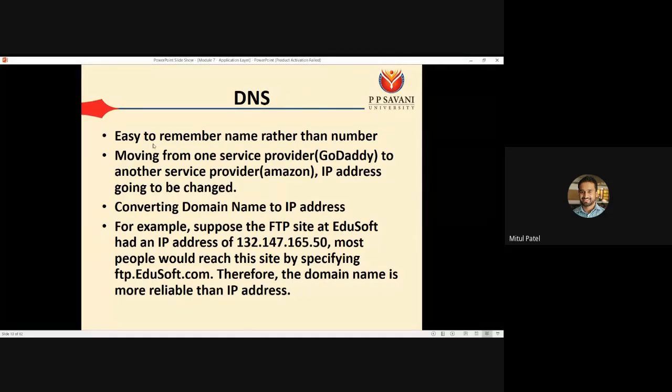Okay, although you can connect using the IP address, using the domain name like ftp.edgesoft.com you can directly connect with your particular FTP site. Okay, so therefore we can say the domain name is more reliable than the IP address. So that's why we require DNS, which provides the conversion from domain name to IP address.